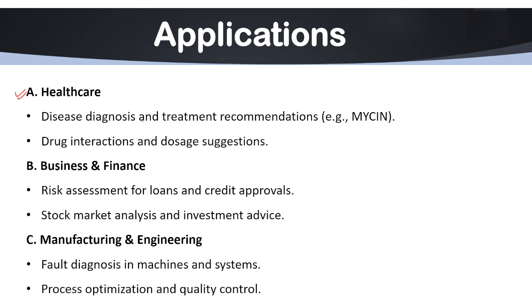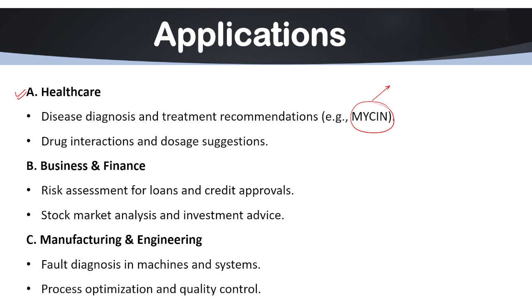As you can see here, disease diagnosis and treatment recommendations, for example, MYCIN. MYCIN was one of the first medical expert systems developed to diagnose bacterial infections and recommend antibiotics. This particular expert system detects bacterial infection in any part of the body, and as per the level of infection it recommends antibiotics to patients based on their age and other diseases that a patient has. Clear? So these are the expert systems.